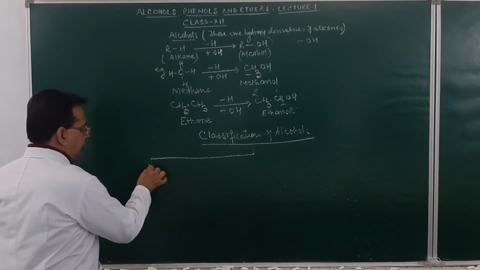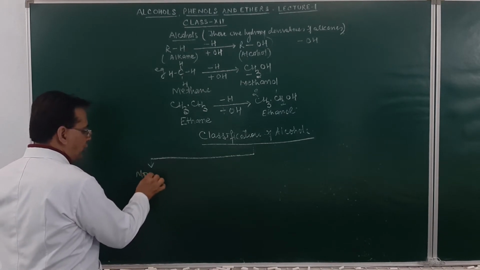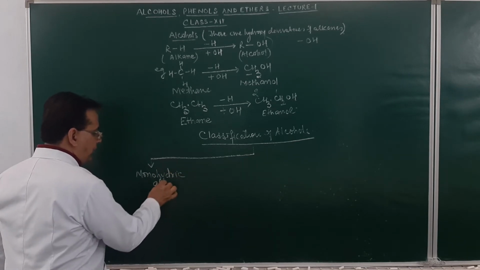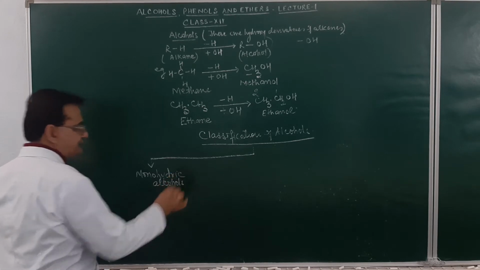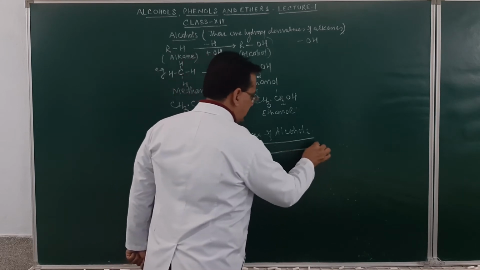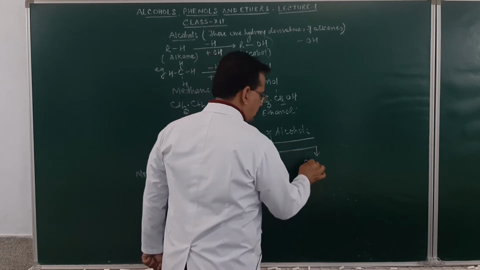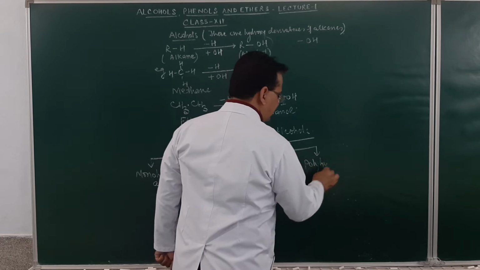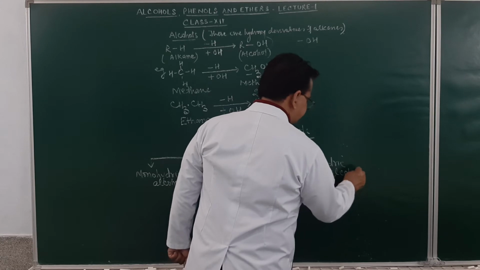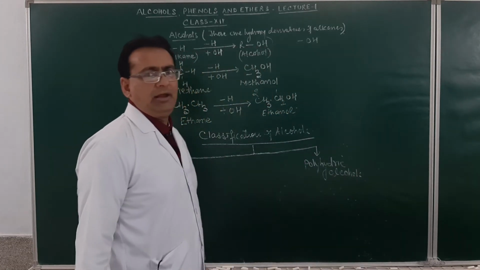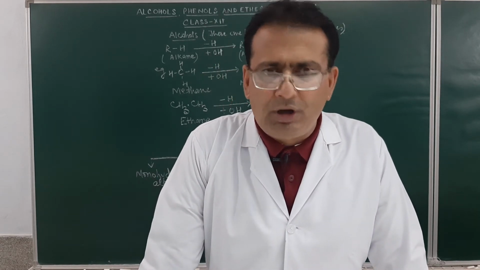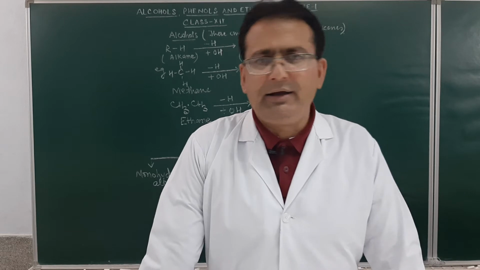They are classified as monohydric alcohols. Also, they may be classified as polyhydric alcohols. Am I clear? So, how do we classify alcohols? We classify them as monohydric alcohols and polyhydric alcohols.